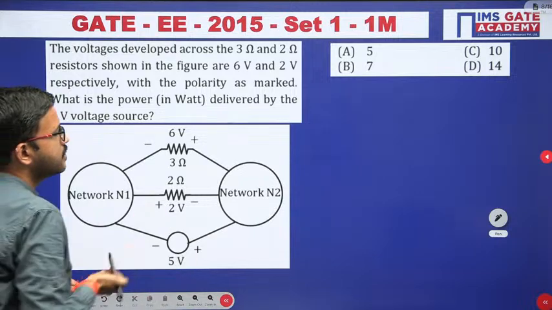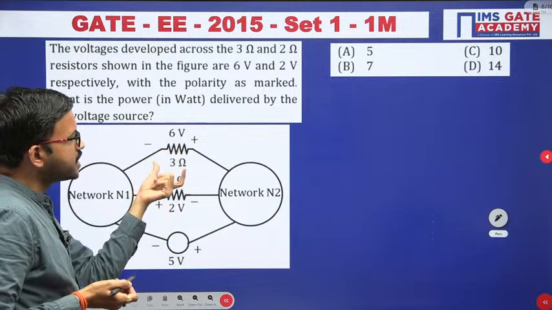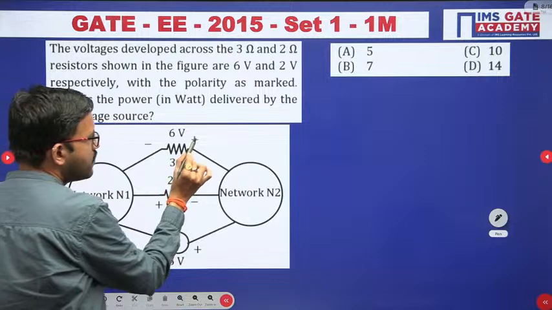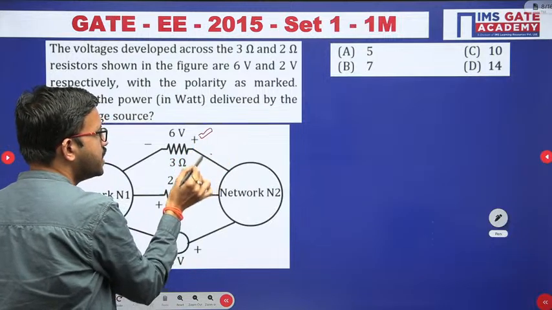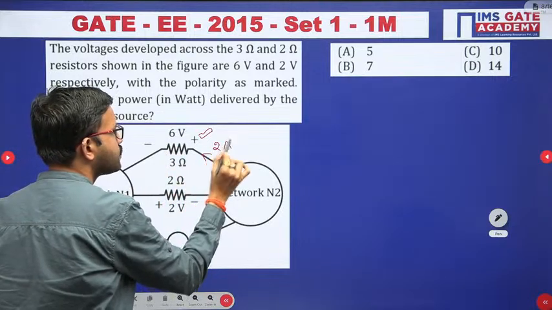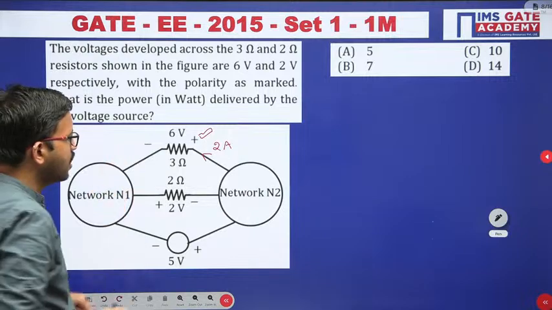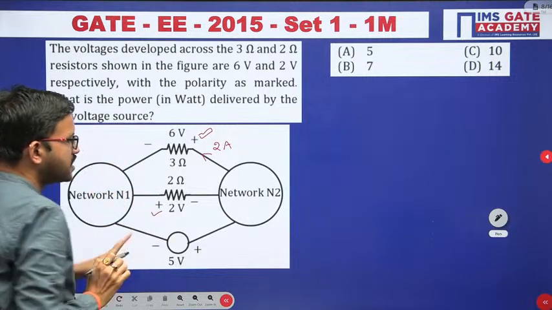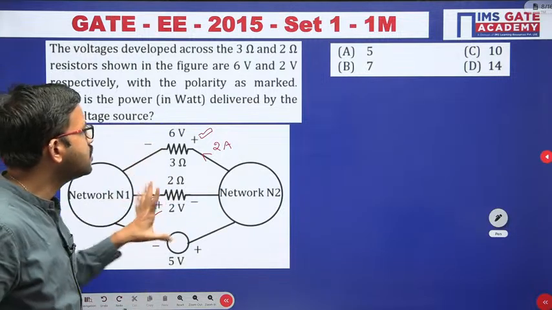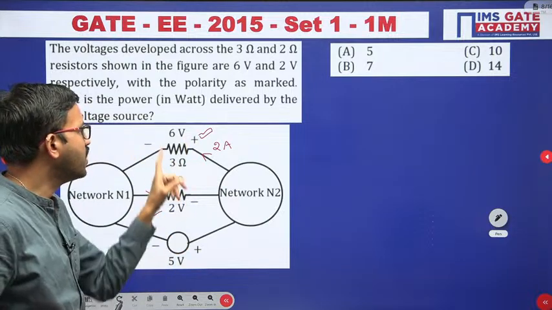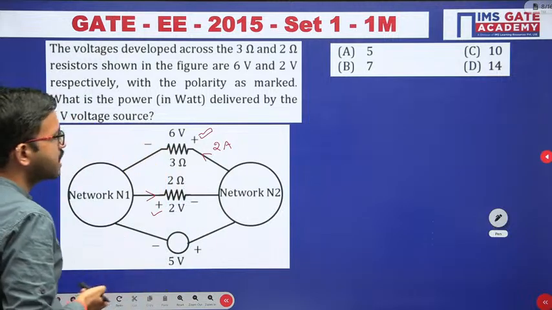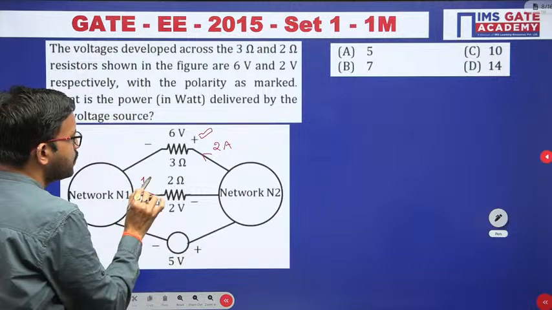So here, since you are having voltage and resistor, once again by using Ohm's law we can calculate the current. Since you are having plus sign here, that means the current is flowing like this. So 6 volt divided by 3 ohm, 6 by 3, that is nothing but 2 ampere. Whereas here the plus sign is present here, so that means the current is flowing like this. That's all. Whenever you are having a resistor, if they have given voltage polarities, the current flows from plus to minus, in that direction. Here 2 by 2, that means 1 ampere.